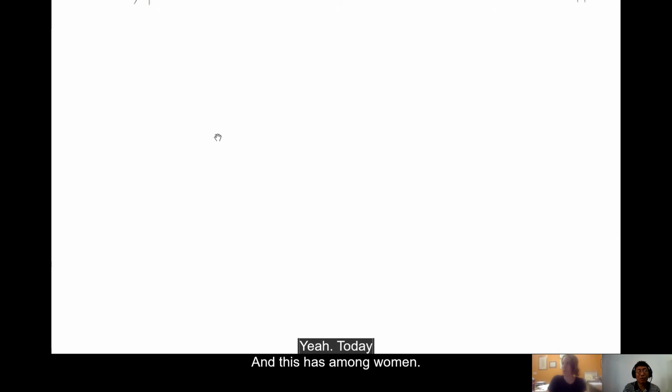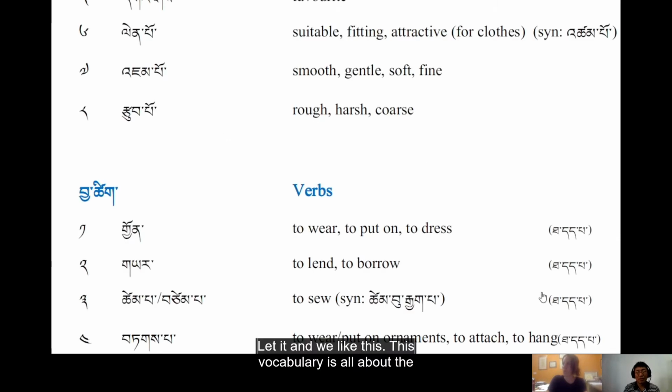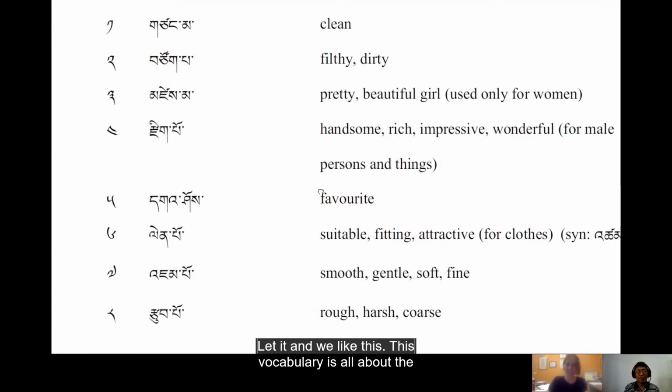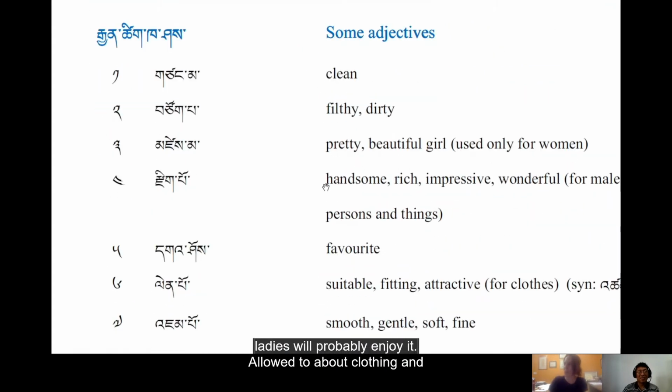Ani sarsong mangbomindu. And we like this. This vocabulary is all about, the ladies will probably enjoy it a lot too, about clothing and different attires and different accessories. So, okay, very good. So now let me open the lesson so that we can look at it together.